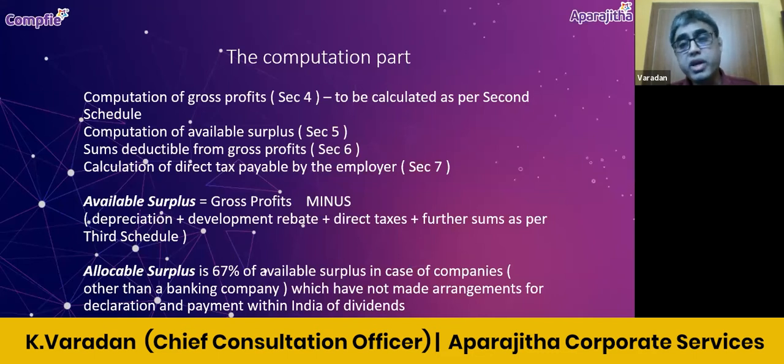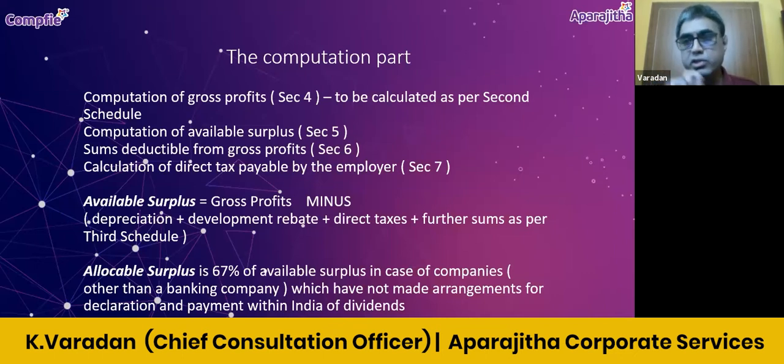Apart from these 3, further sums as per third schedule. So again, we may have to go through completely the third schedule. So all these things, the sum of depreciation, development rebate, direct taxes, then the further sums as mentioned in the third schedule, are to be deducted from the gross profits. So whatever the balance you get, that is considered as the available surplus, right?